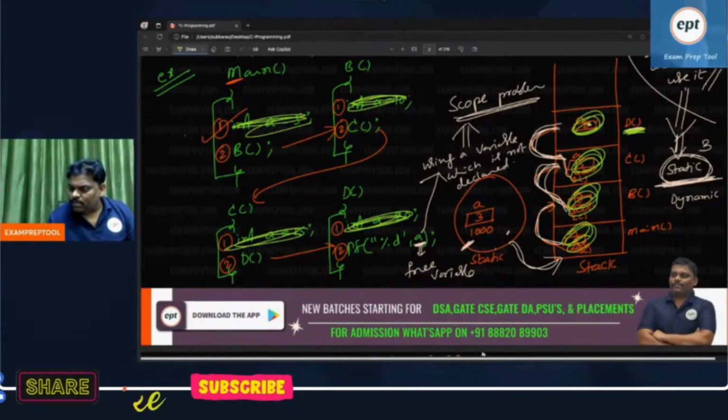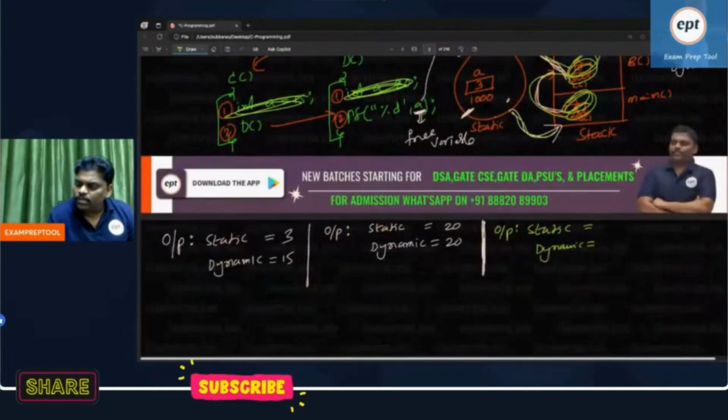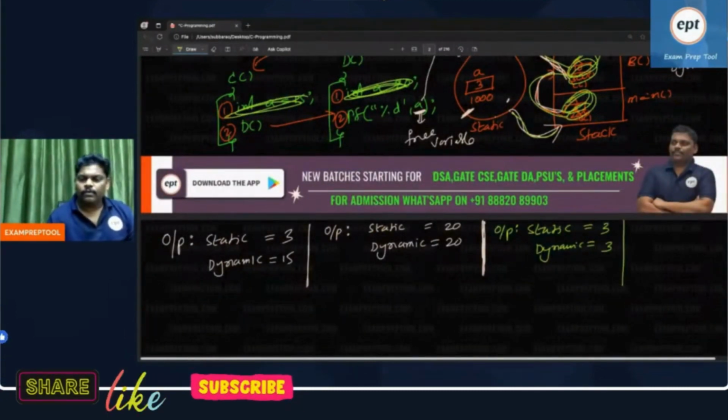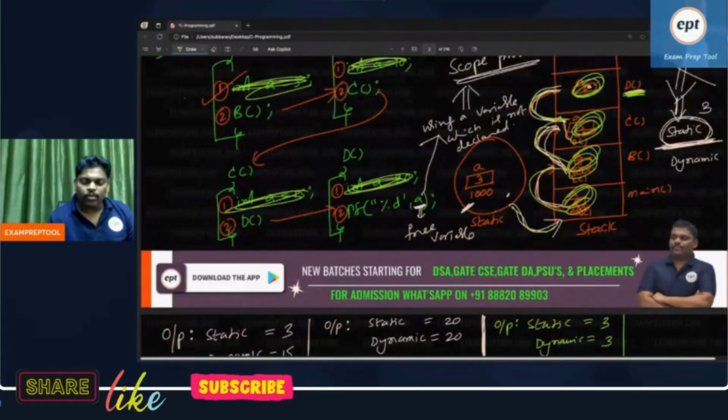Dynamic: previous, not there. Suppose all are not there. See, he is already there. Static area, one more person is available. Worst case, he will go there. 3 will be printed. Both will print. Worst case, it will print the global variable.